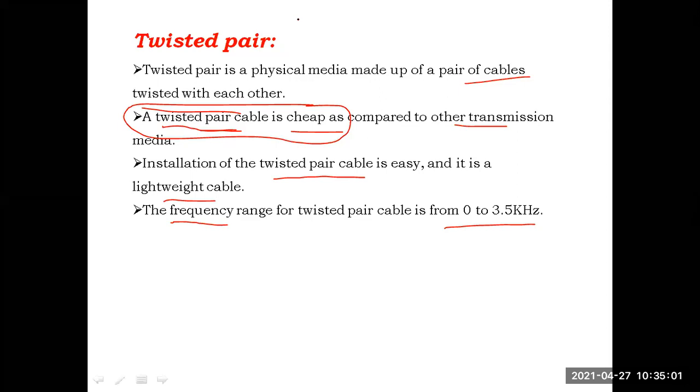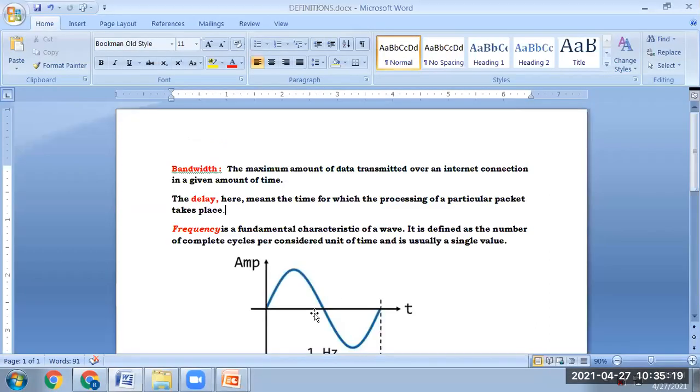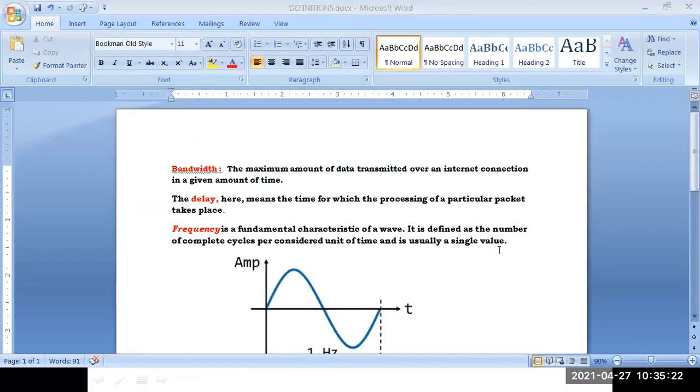Yes, exactly. Frequency is the number of cycles per given unit of time while sending the data in the form of waves. While the waves are moving, how many cycles occur per unit of time in the transmission of the wave is known as the frequency. Frequency is the fundamental characteristic of a wave. It is defined as the number of complete cycles per unit of time. A particular unit of time తీసుకుంటే how many complete cycles are there is known as frequency.